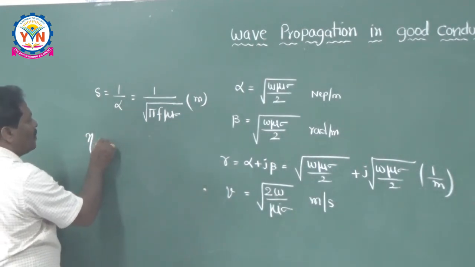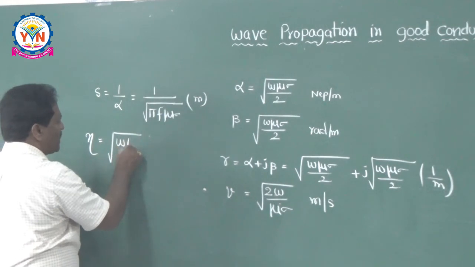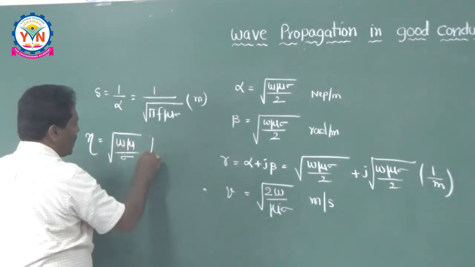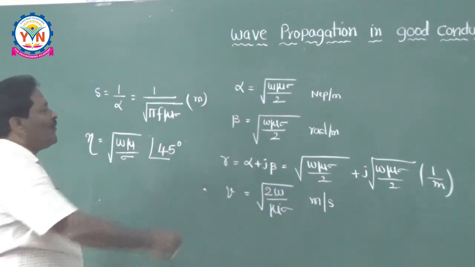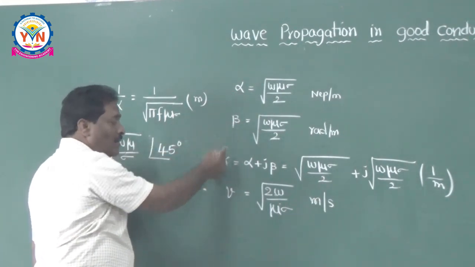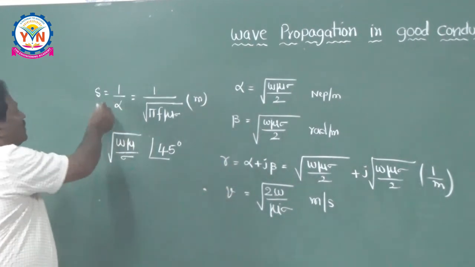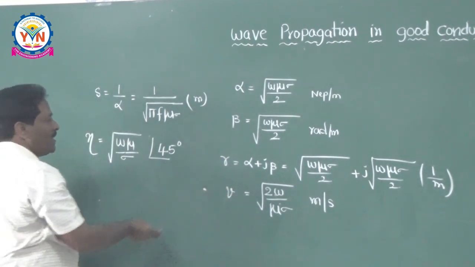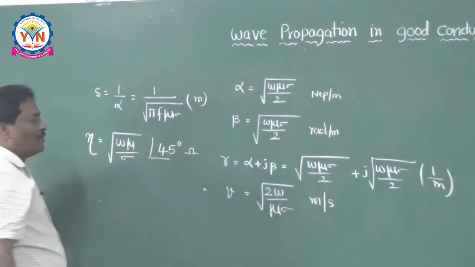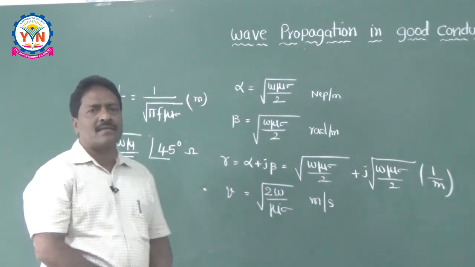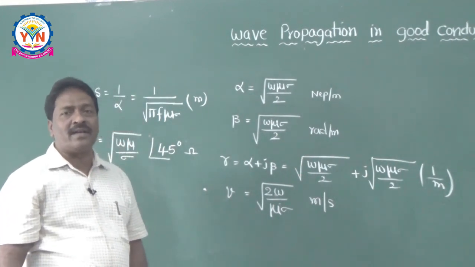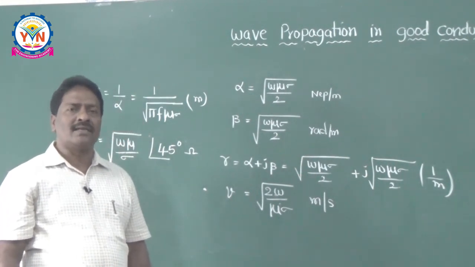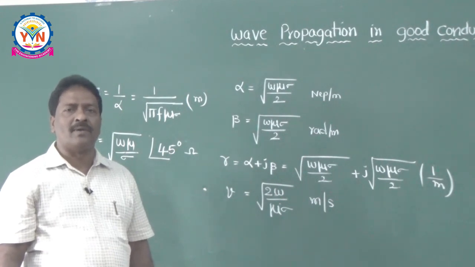Eta is equal to root of omega mu by sigma at an angle of 45 degrees. So you know alpha, beta, gamma, the velocity and skin depth, as well as the intrinsic impedance, and the unit is ohms. So like this you can estimate all the parameters whenever the wave is propagating in a good conductor. In the next class we are going to do some problems based on these equations. Okay, thank you.